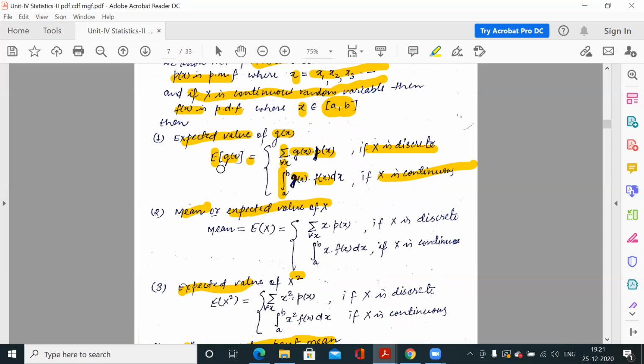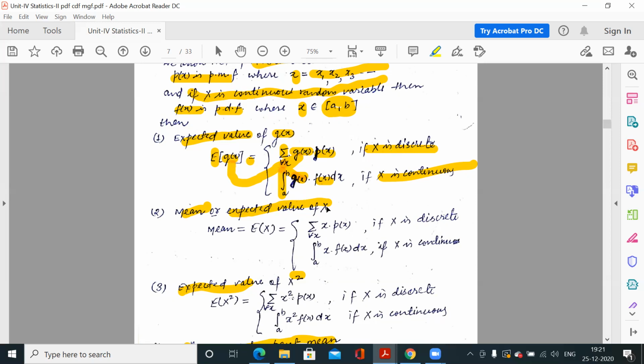If you use this formula, whatever is in g(x) will be multiplied by p(x) or f(x), depending on the nature of the variable, discrete or continuous.